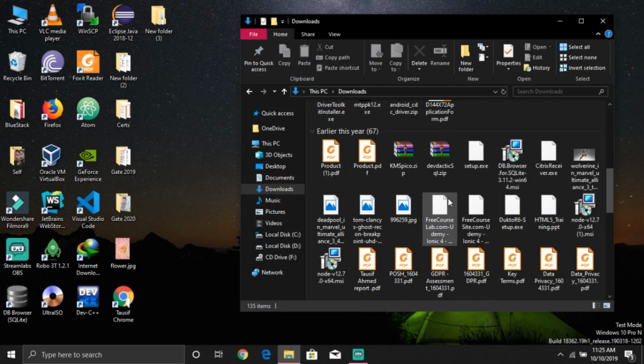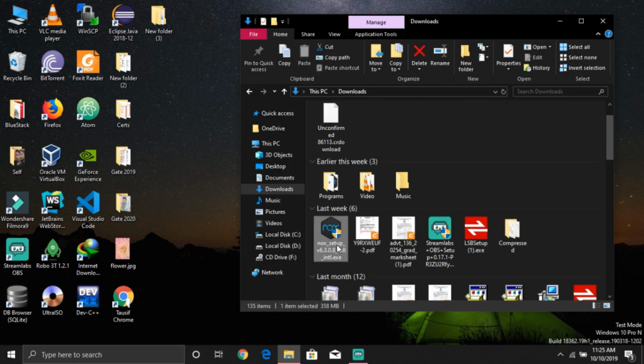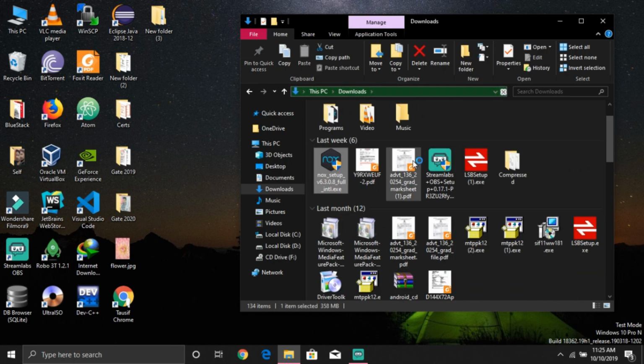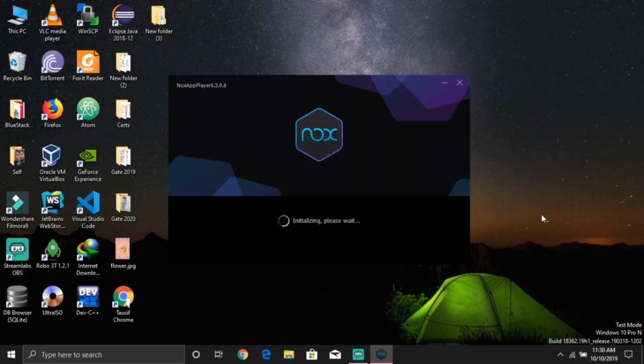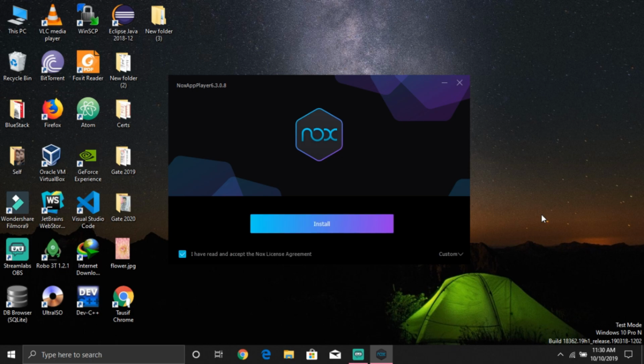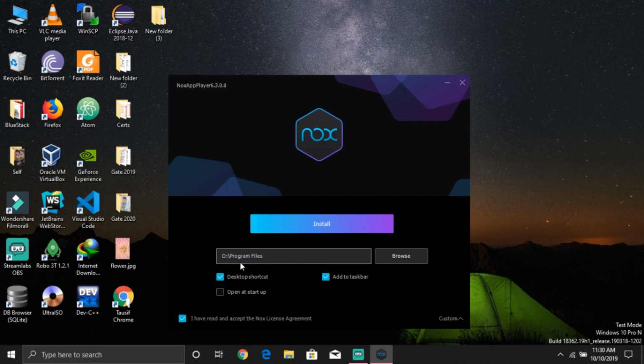After downloading, you need to install this on your device. So let's open it. We need to wait here as it is initializing. Now click on custom. See where you want to install your app.